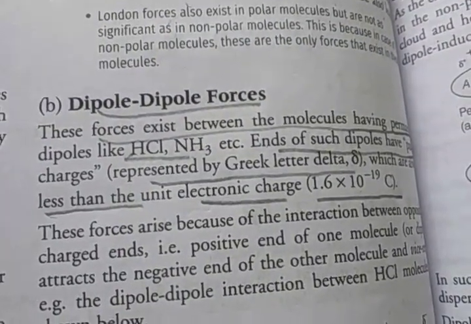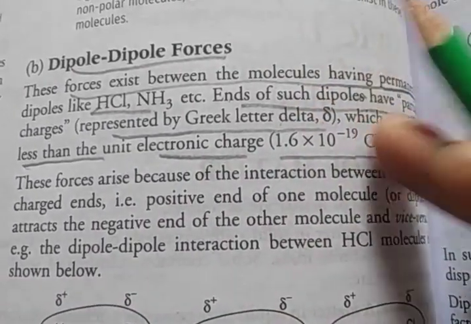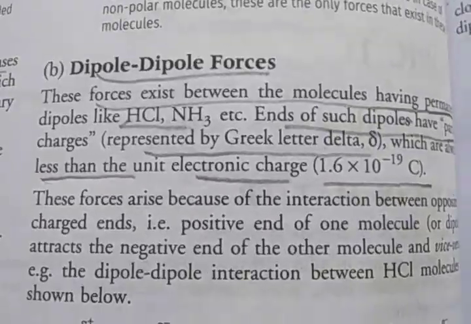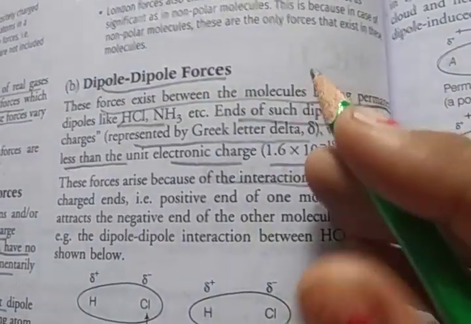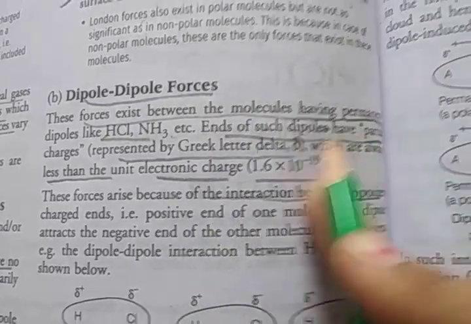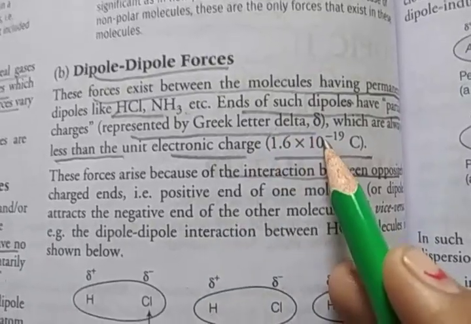So dipole forces exist between molecules that have permanent dipoles, for example HCl and ammonia. Such dipoles have permanent partial charges, represented by the Greek letter delta.